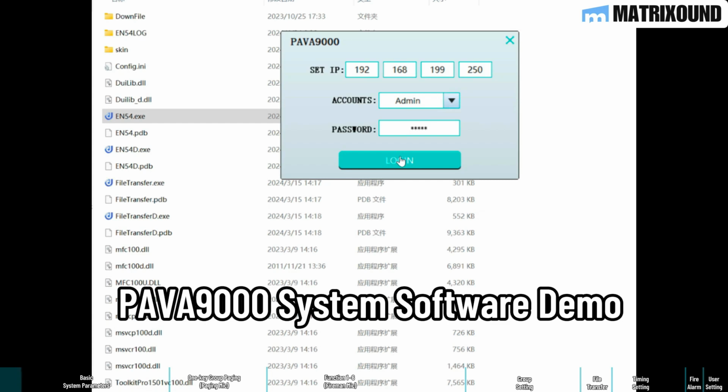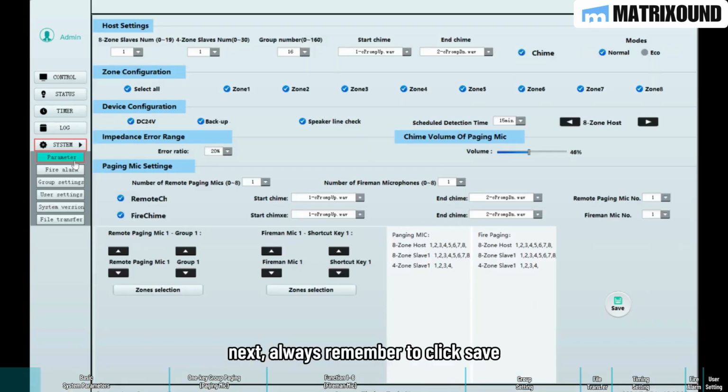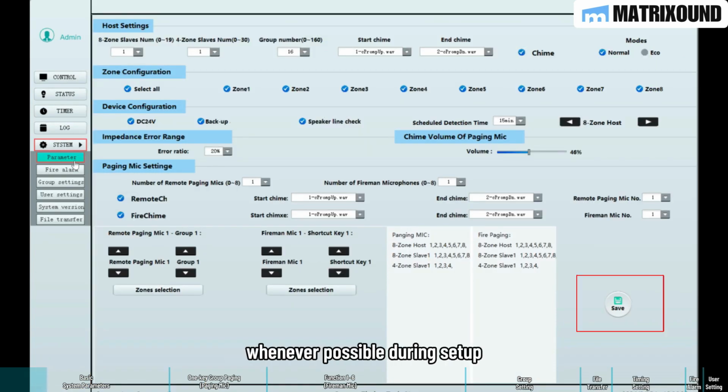First, open the system software and ensure the lower left corner is online status. Next, always remember to click Save whenever possible during setup. Set the system parameters first.